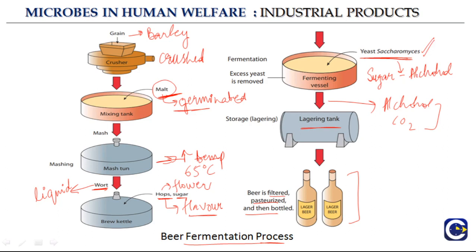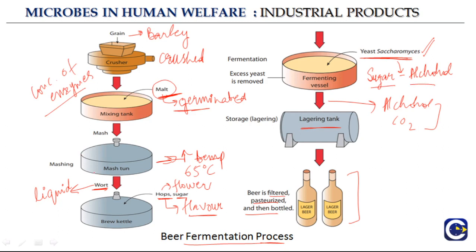So if we quickly go through the process once again, there is this barley grain that is crushed, and then the malt is added, which is germinated, and it increases the concentration of enzymes that cause conversion of sugar into alcohol, and then it is again mashed.